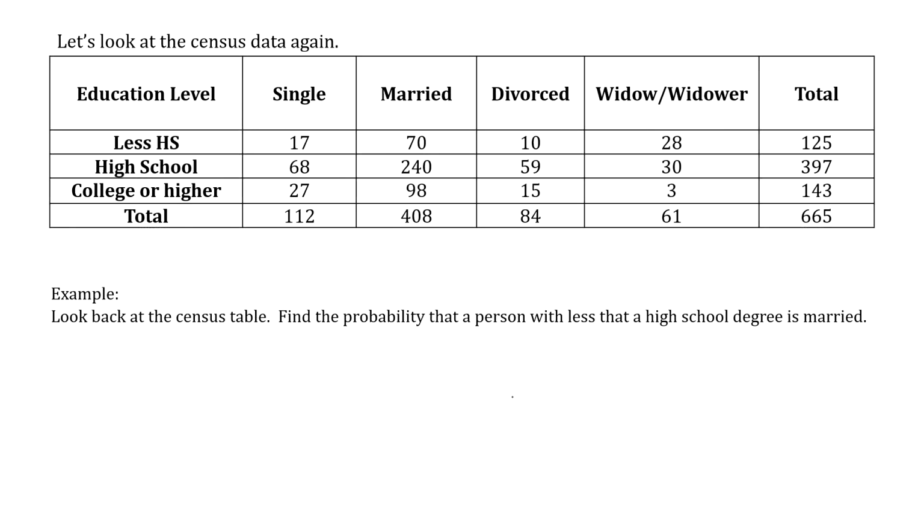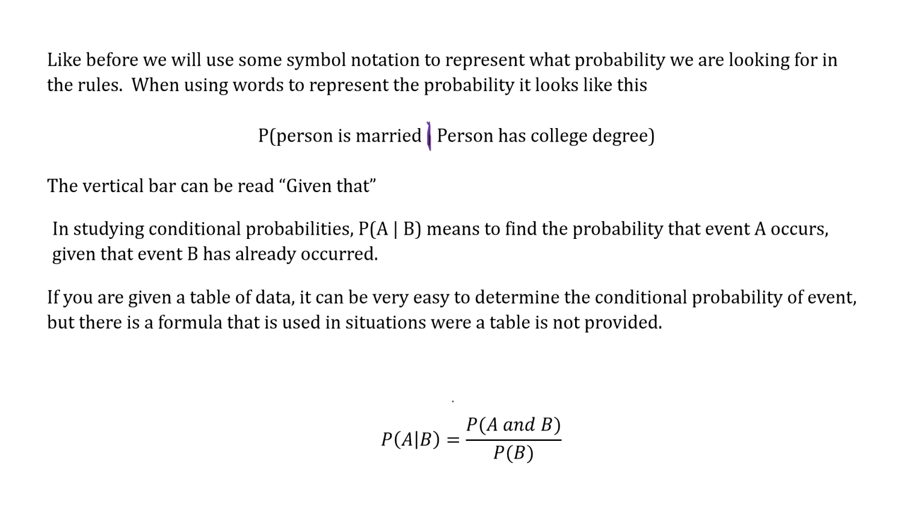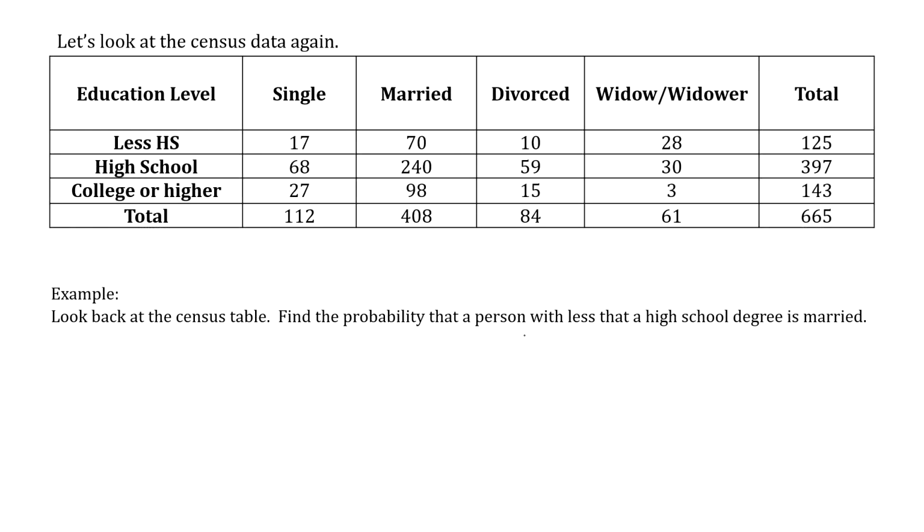So if we look at our census data again and think about this formula, we're going to find the probability of A and B. Our example here is less than a high school degree and is married. The probability of having less than a high school degree and being married in our full data set is the 70 people out of the 665. So you'd have 70 divided by 665. Sorry, I'm doing all this math with my mouse. That's the probability of A and B happening.